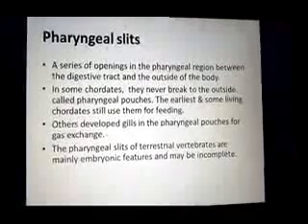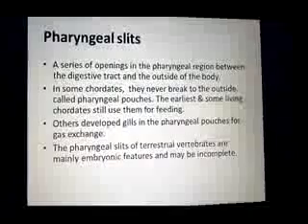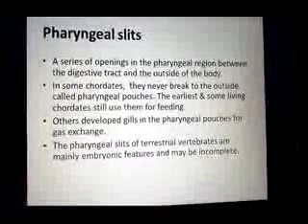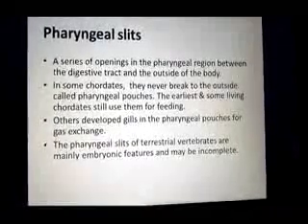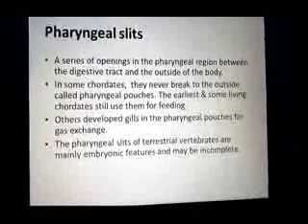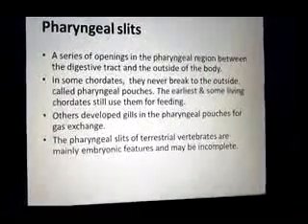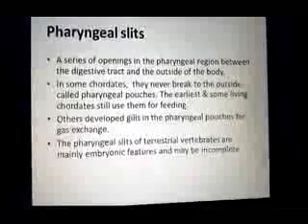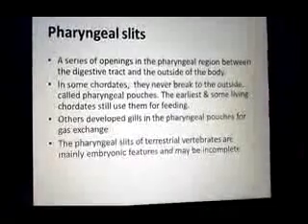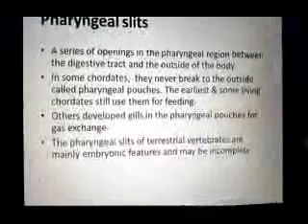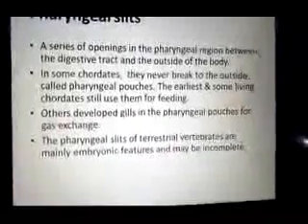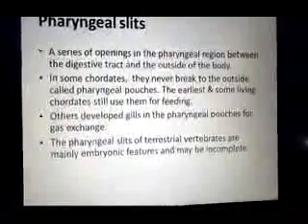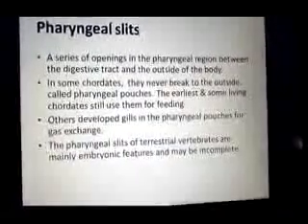These were used for filter feeding in earlier animals, and in some modern chordates, these pharyngeal slits are also used for filter feeding. In some modern chordates, the pharyngeal slits develop into gills and are used for respiration. So, the pharyngeal slits of terrestrial chordates belong to phylum Vertebrata.